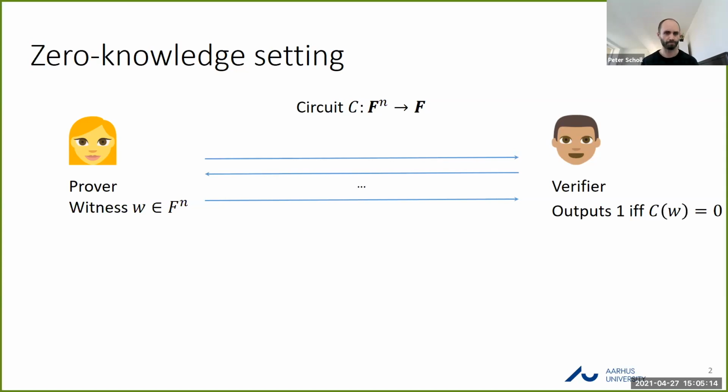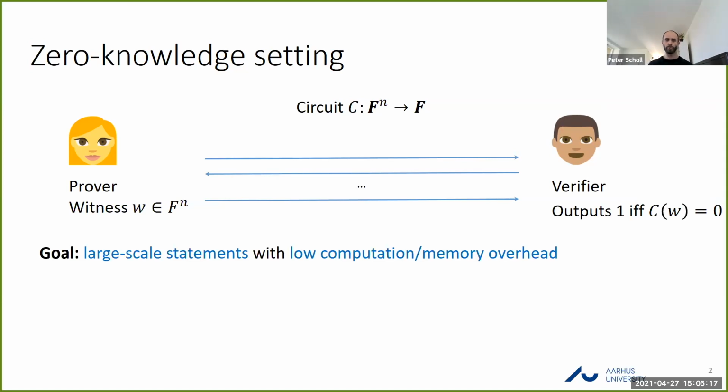So it's satisfied. And the goal within this setting is to be able to achieve zero knowledge for very large scale statements. By this, I mean doing proofs about, say, programs with maybe billions and billions of instructions, whilst maintaining a fairly low computational and memory overhead on top of just the resources needed to evaluate the program in the clear. So ideally, we don't want the prover or verifier to have to load the entire statement into memory, so that they can process this in some kind of streaming manner and output the proof.